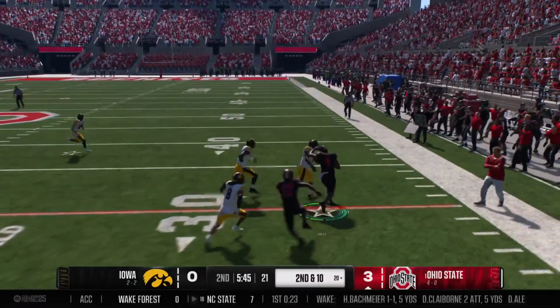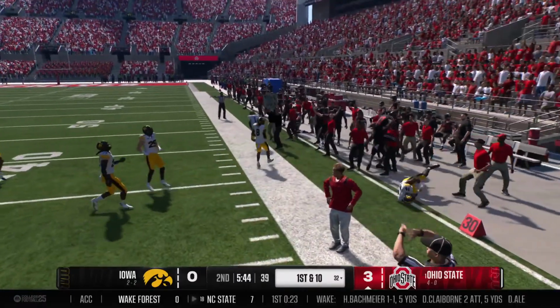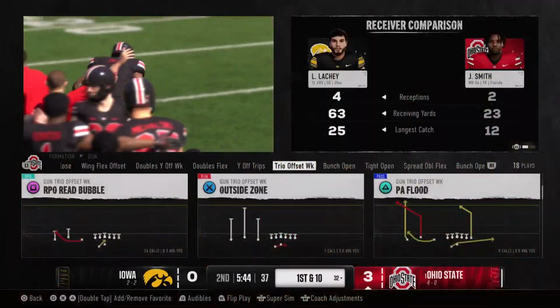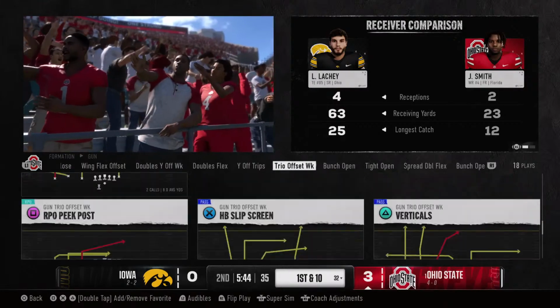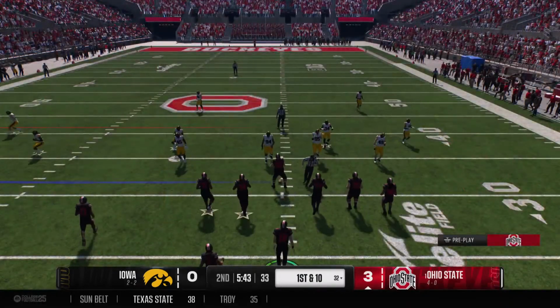Pulls and fires it complete to the right. He will step out of bounds, but not before the big pickup and a 1st down for this offense. Really nice throw there to get the 1st down.